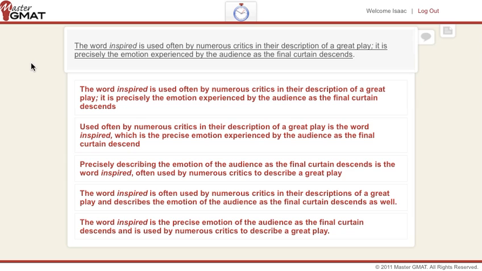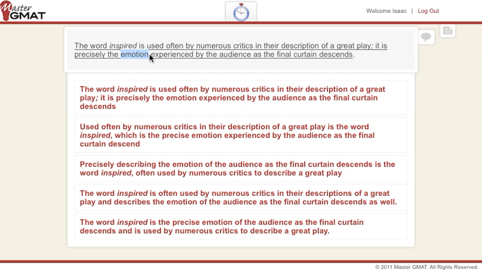And in this case, what do we have? Well, we have a few stop signs. Check this out. We have the word, which is one of the stop signs. When the word or the term is followed by is, we have to be a little wary. Also, we have a pronoun it, so we have to check what it is referring to. Well, if we think about this a little bit, we see that it is referring all the way back to the word.